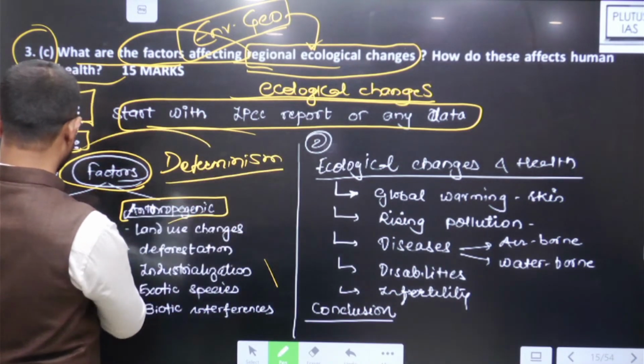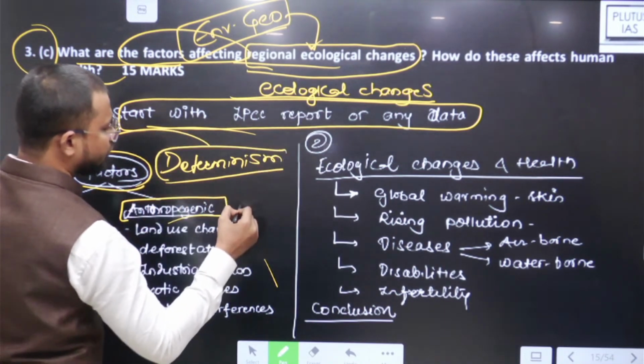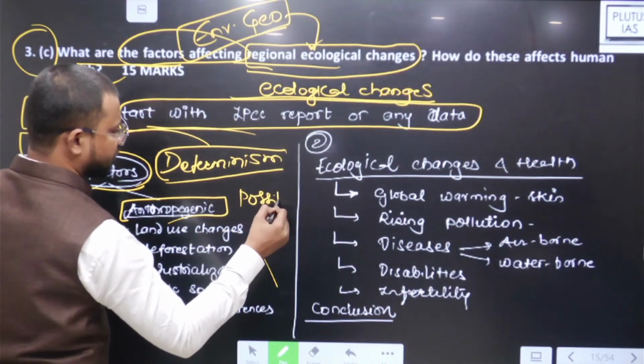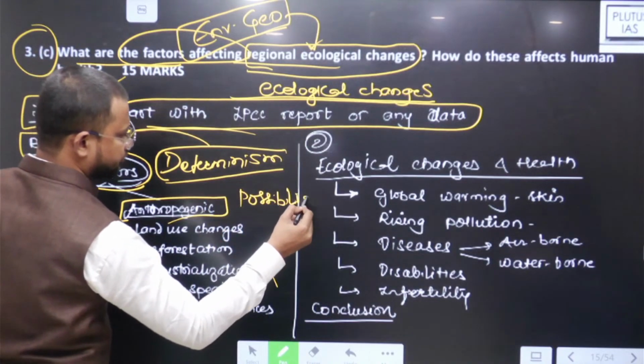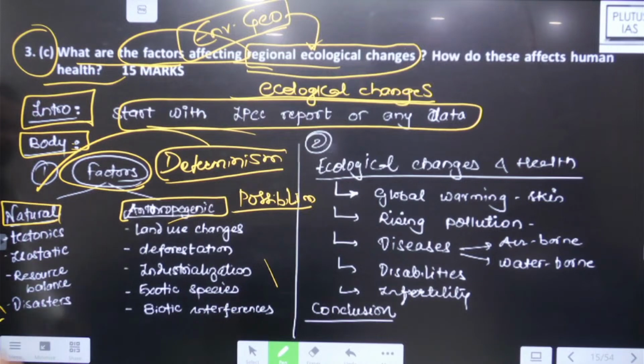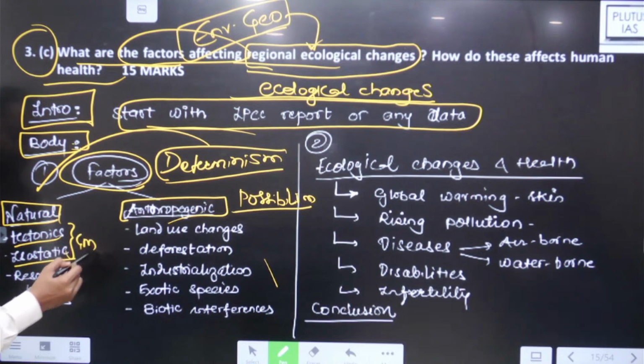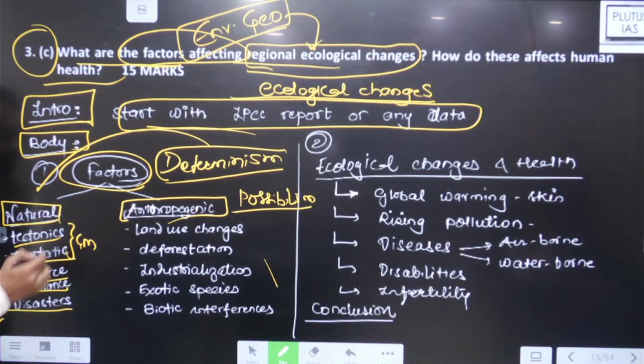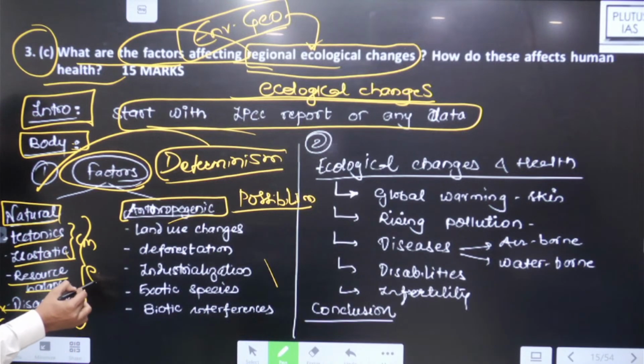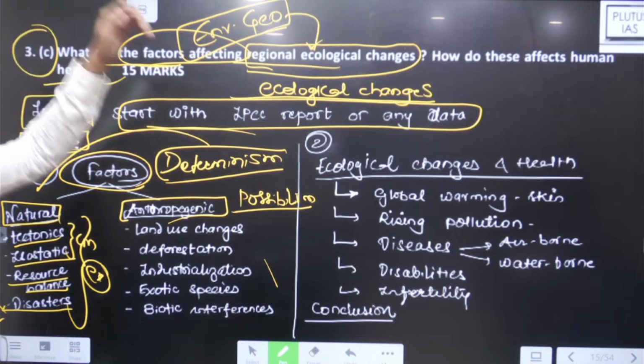या नेचुरल फैक्टर में डिटर्मिनिज्म ऐड कर सकते हो, आर्टिफिशियल फैक्टर में पॉसिबिलिज्म ऐड कर सकते हो, that way. So natural, it may be like tectonic activities, maybe isostatic balance, like geomorphic processes, maybe resource balance है, disasters है. It lead to regional changes. You have to add respective example, regional ecological changes.